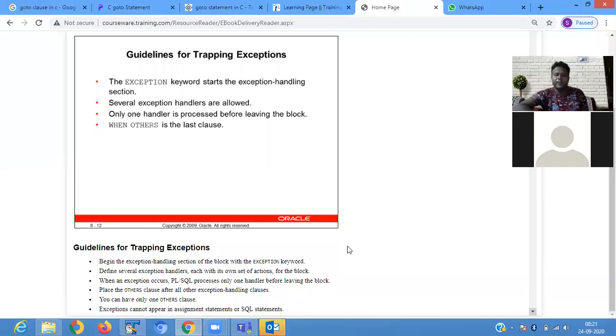Guideline for trapping an exception. The EXCEPTION keyword starts the exception section. Several exception handlers are allowed. Only one handler is processed before leaving the block, and OTHERS is the last clause.